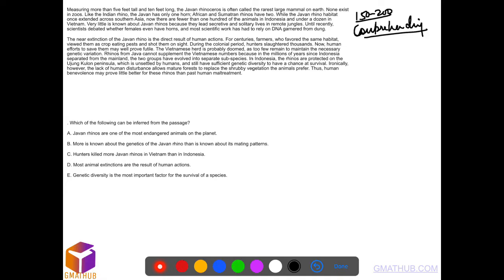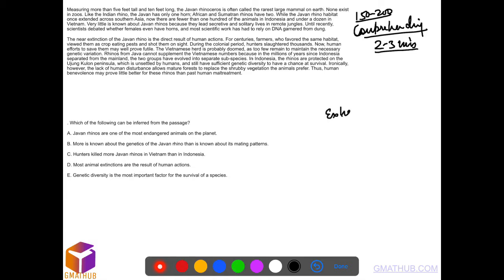Ideal time is 2 to 3 minutes to comprehend a passage, but initially it might be more. Don't look at the timing initially, because we need to practice how to comprehend the passage. If you don't understand the meaning of a line, you don't move to the next line. That's the rule, right? Just keep this in mind. There is no point going to the next line till you have understood the meaning of a line.